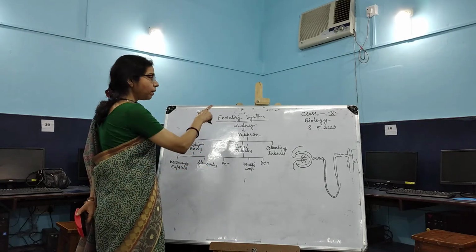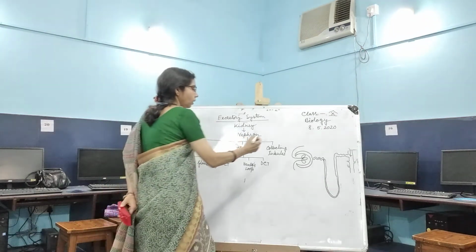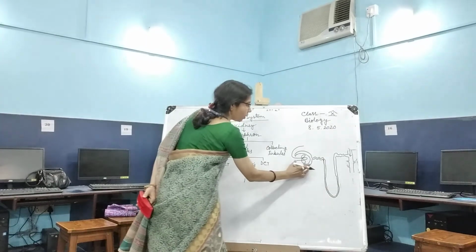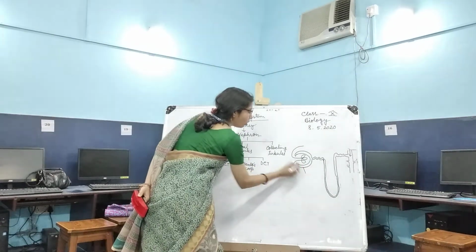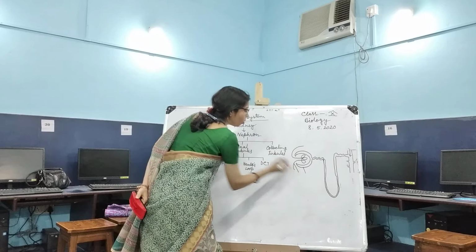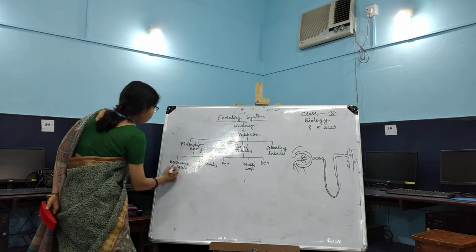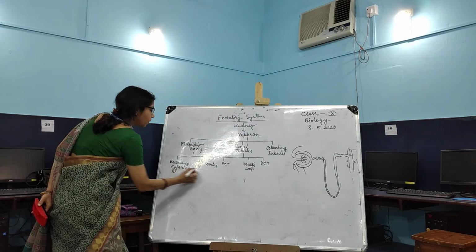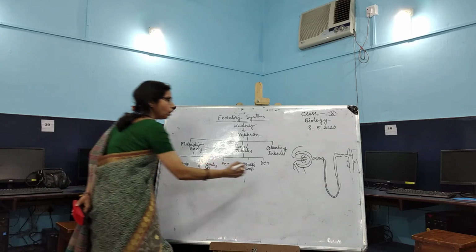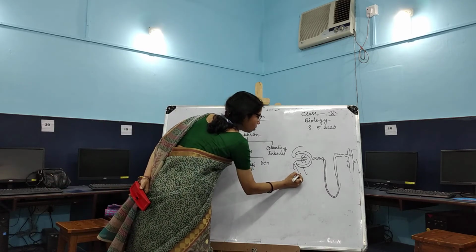Now, previously we discussed the structure of the nephron. Collectively, these are called the Bowman capsule, and these are called the glomerulus. If we label, suppose this is 1, this is 2.